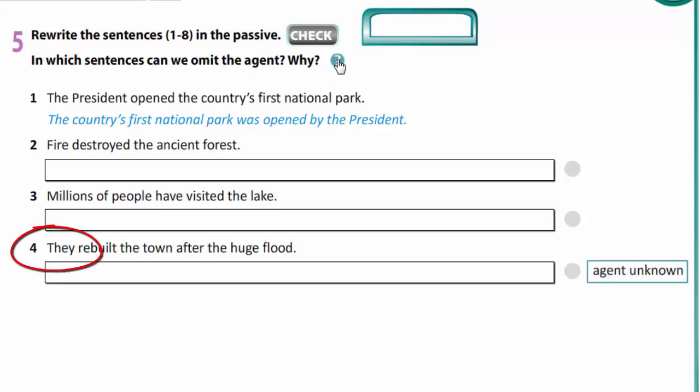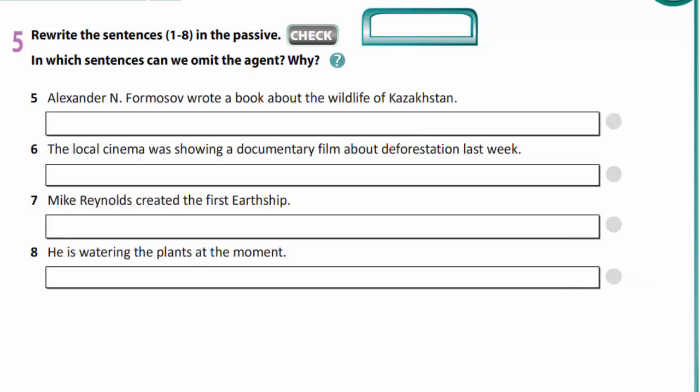We do not know who exactly, that's why we may say that the agent is unknown, so we can omit it. And in the last sentence, we also cannot say who is watering the plants at the moment. It is also an unknown agent. You are to write down these sentences in your copybooks.